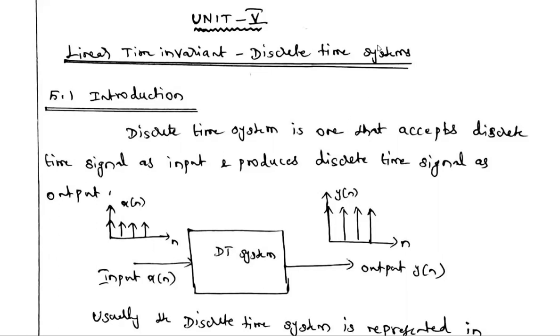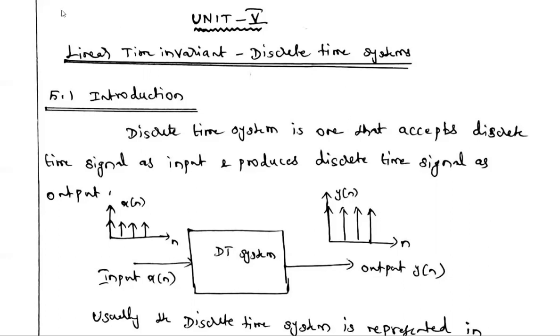Okay. So in the first unit, we discussed the classification of signals and system. In the second unit, we discussed analysis of continuous time signal, using the different tools: Fourier series, Fourier transform, and Laplace transform. In the third unit, analysis of continuous time system. Linear time invariant continuous time system we discussed.